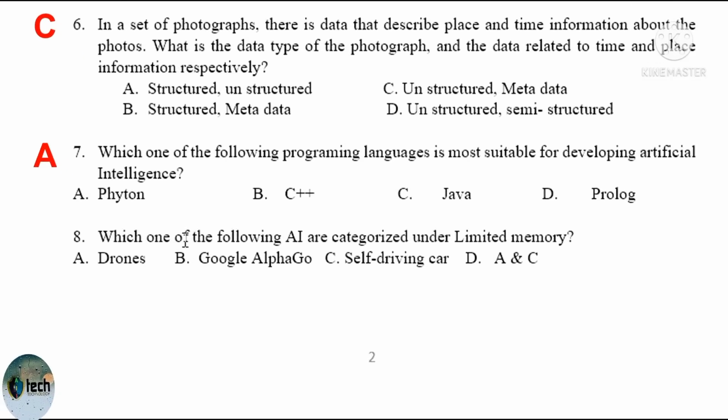So accordingly, which one of the following artificial intelligence can be categorized under limited memory? Drones, Google AlphaGo, self-driving car, IBM Deep Blue. Drones and self-driving car are examples of limited memory, whereas Google AlphaGo and IBM Deep Blue system are examples of reactive machines. D is the correct answer.